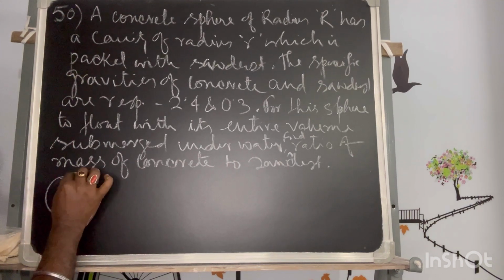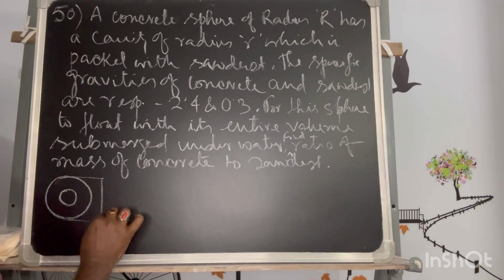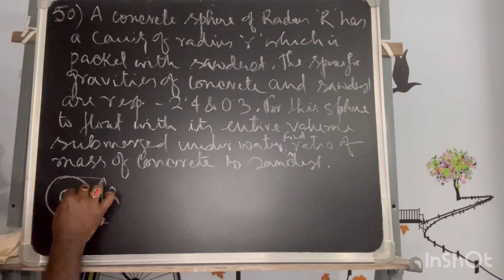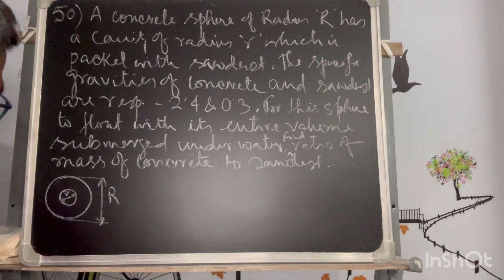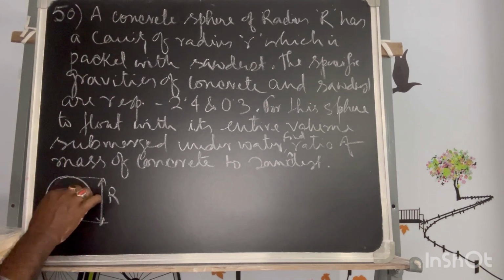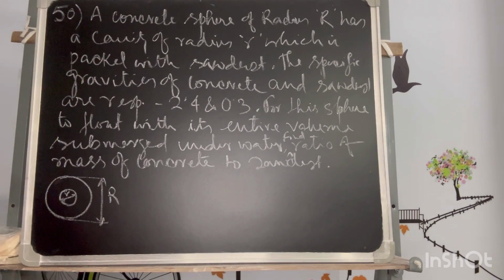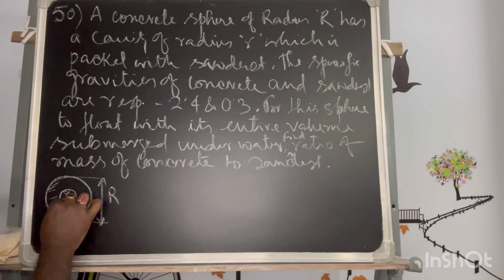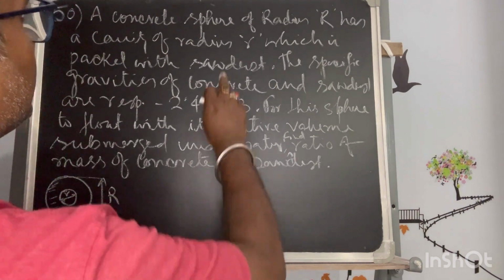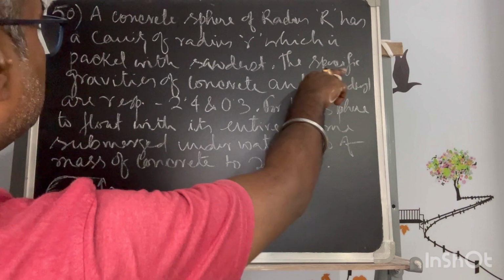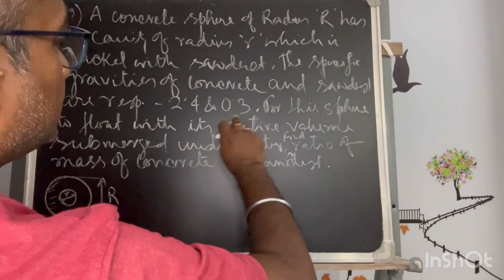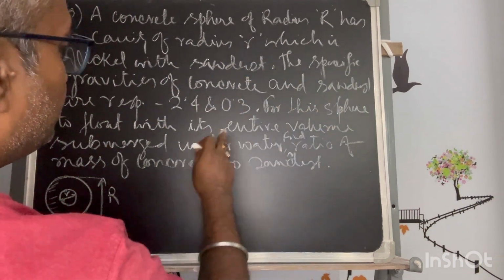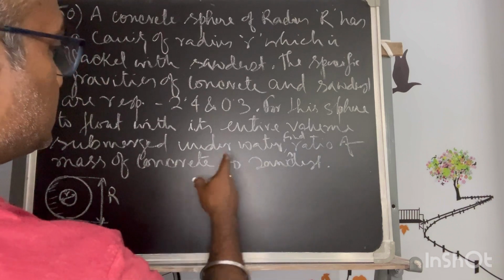The radius of the concrete sphere is capital R, that hollow is of small r. So this void is filled with sawdust. This is solid concrete. Which is packed with the sawdust, the specific gravity is given. Okay, fine. For this sphere to float with the entire volume submerged under the water.